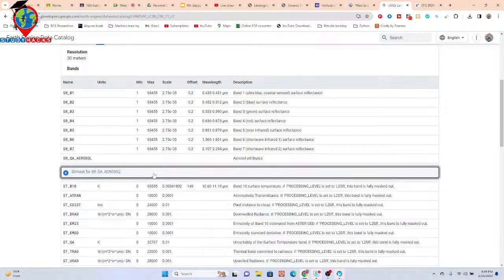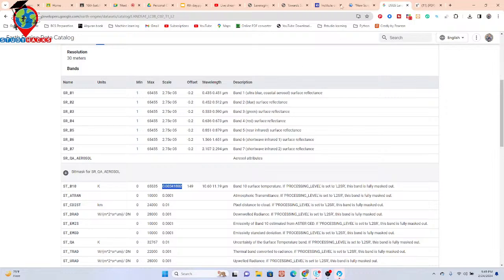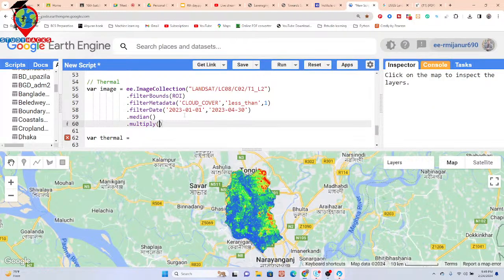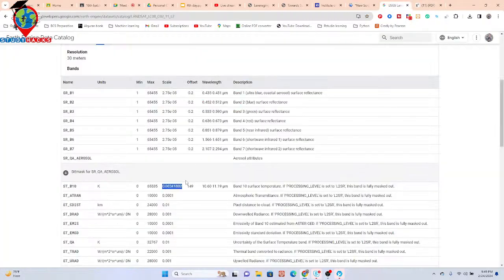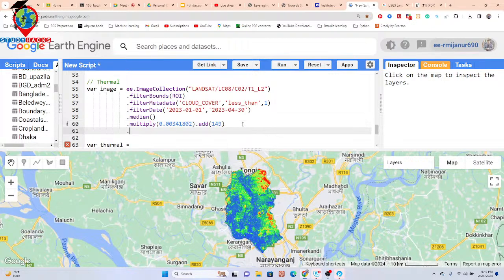It's a scale, and then paste here, and then add with offset. Offset mainly this value, 149. So simply copy and then add. Okay.